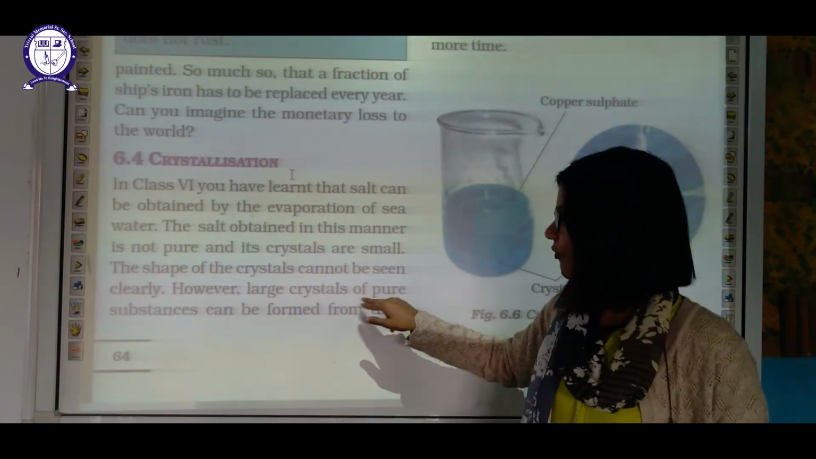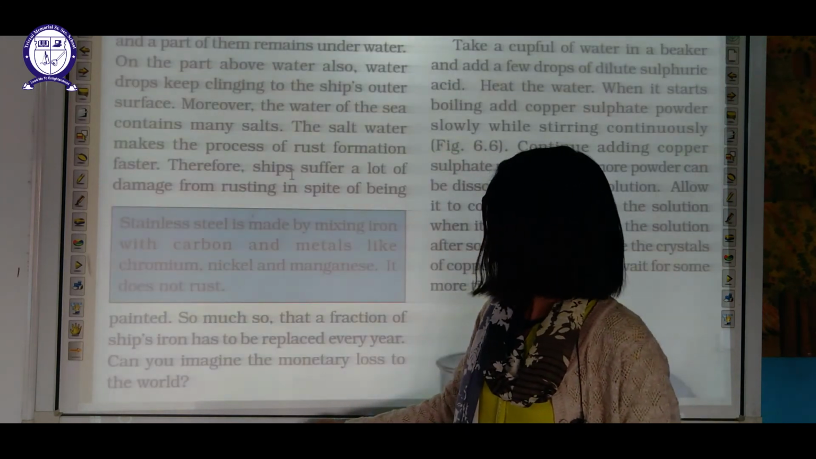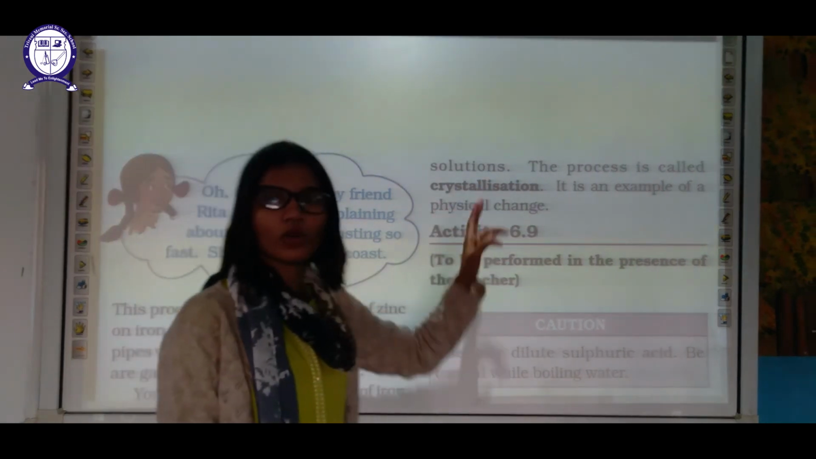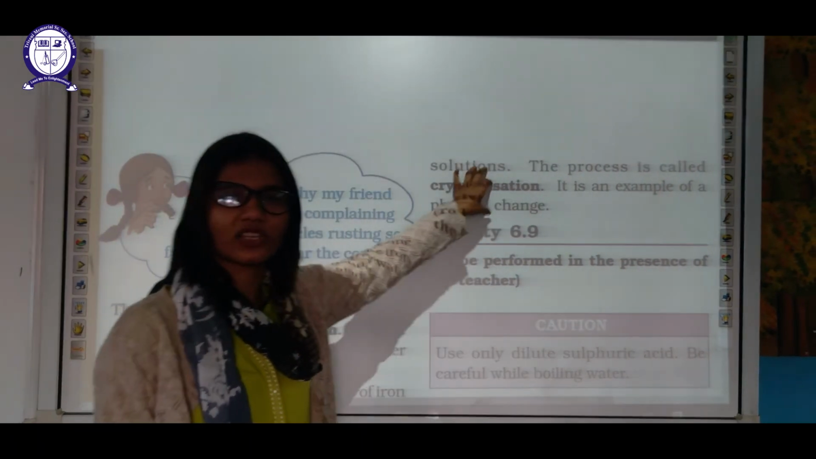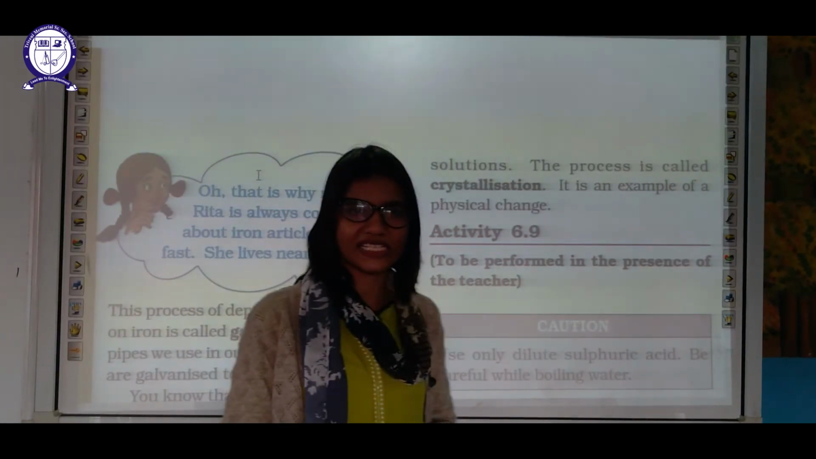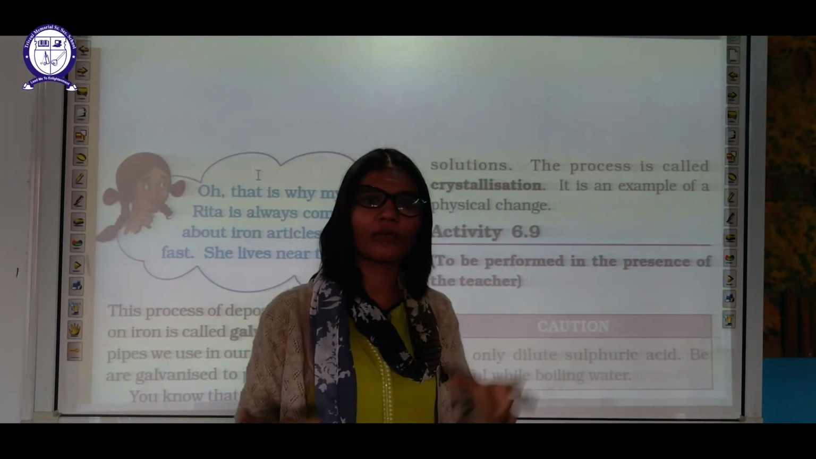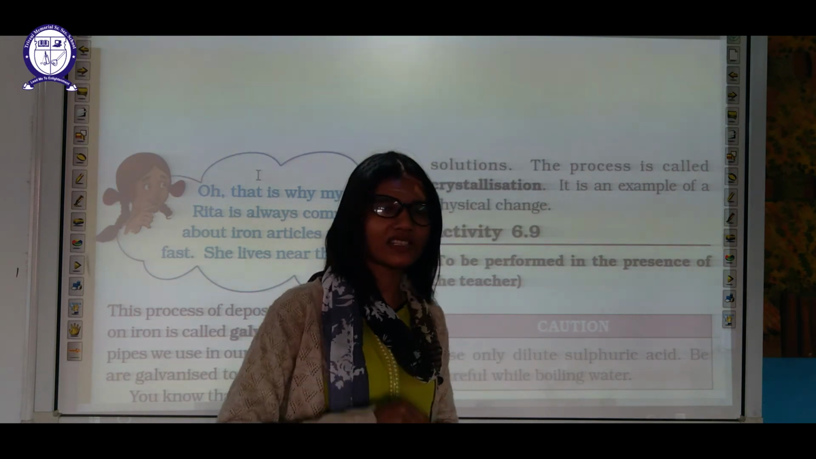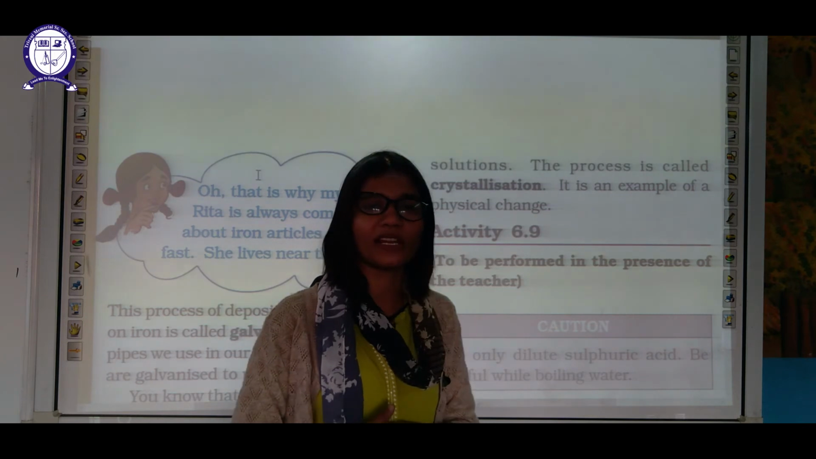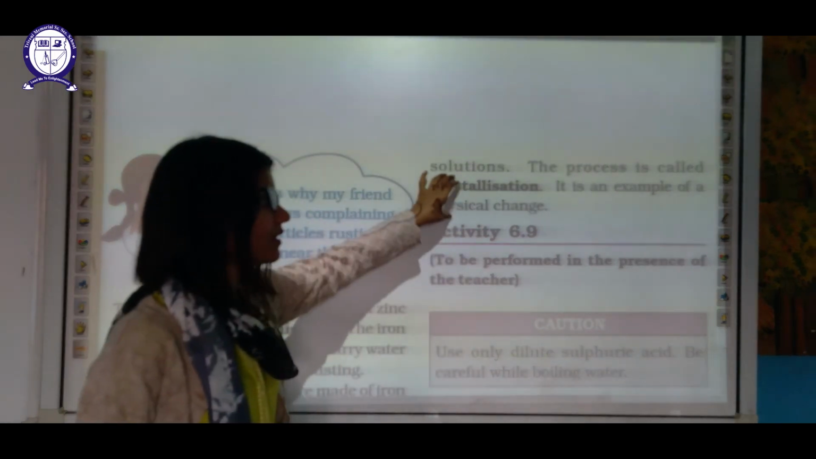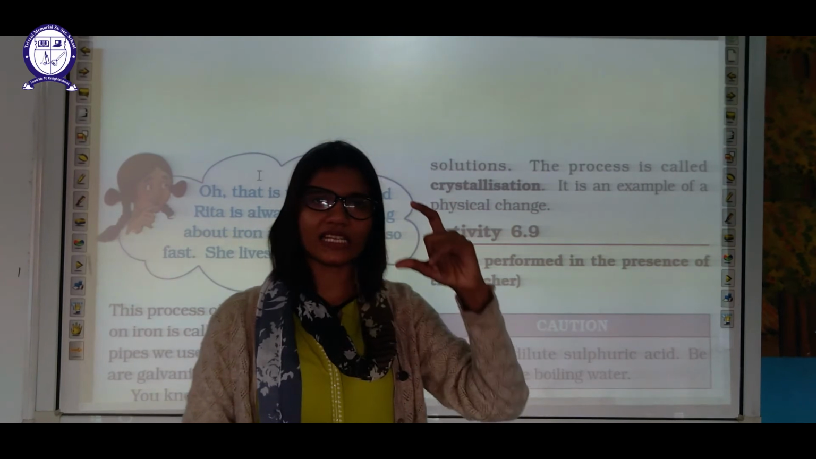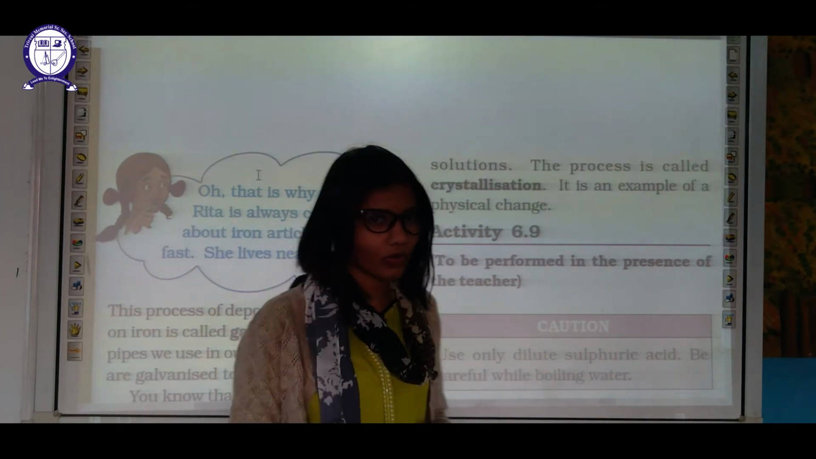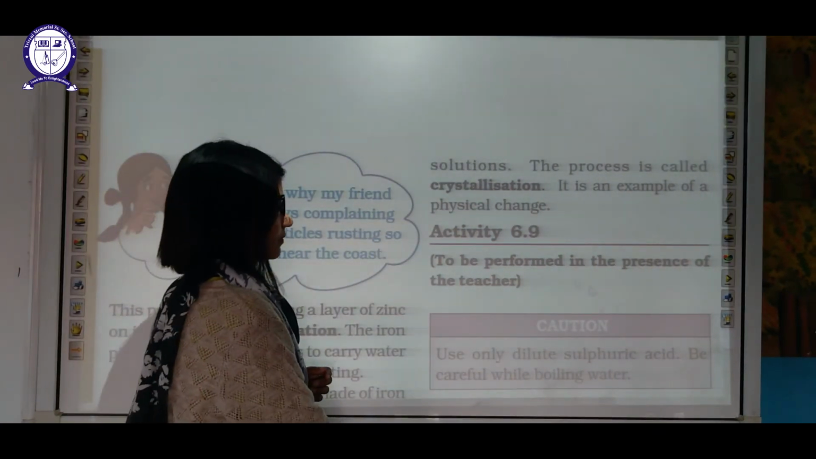However, large crystals of a pure substance can be formed from their solution. The process is called crystallization. Crystallization is a process of forming crystals. It is different from your conventional evaporation process. In the evaporation process, crystals are smaller and the substance you are obtaining is not pure. Okay, but in case of crystallization, crystals are larger in size and the substance you are getting is purer as compared to evaporation.